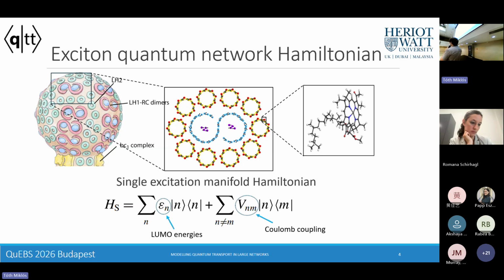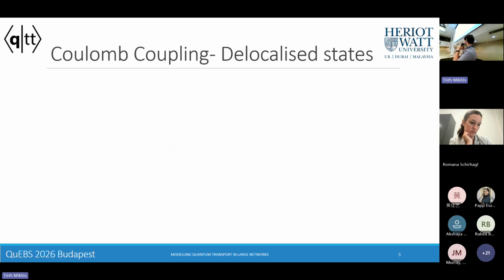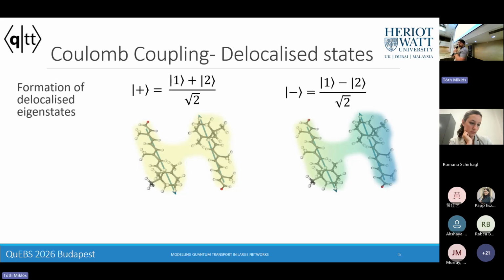So why are we actually interested in a quantum mechanical approach to understanding energy transport? Well, when we account for these Coulombic couplings, the energy eigenstates of this system become very delocalized. So here, if we think of just two sites in a network, we can find that when the sites are entirely degenerate, the Coulomb coupling creates these fully delocalized eigenstates, where a single excitation is spread across two molecules. Depending on the phase of the state, we can get some very interesting optical properties that can lead to super or subradiant nature.